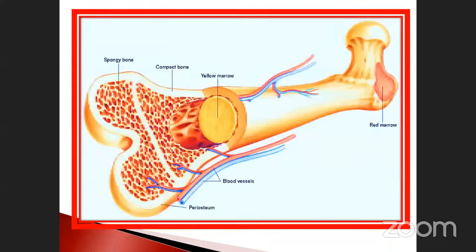See that one? Spongy bone is sponge-like in nature. Compact bone is also connected with the spongy bone; that's why it is called compact bone. This is the yellow marrow. This is the production site for the blood components. Some of them have the red color. Red marrow as well as yellow marrow are both present, and both are essential for the production of erythropoiesis as well as leukopoiesis. So this is an important thing. Note it down. They may ask the question: which one is responsible, yellow marrow or red marrow? And also periosteum. Sometimes they may ask questions like that.